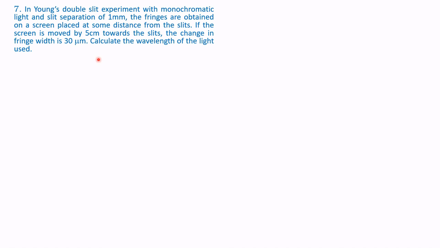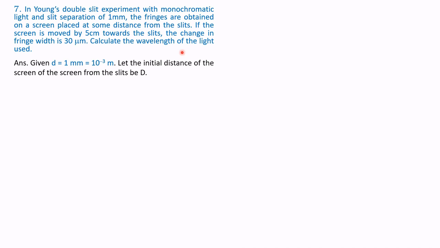It is a double slit experiment. The distance capital D is reduced by 5 centimeter. You see, the screen is moved 5 centimeters towards the slit, and the fringe width is changed by 30 micrometer. So he has given the change in capital D and the change in beta, that is the fringe width.